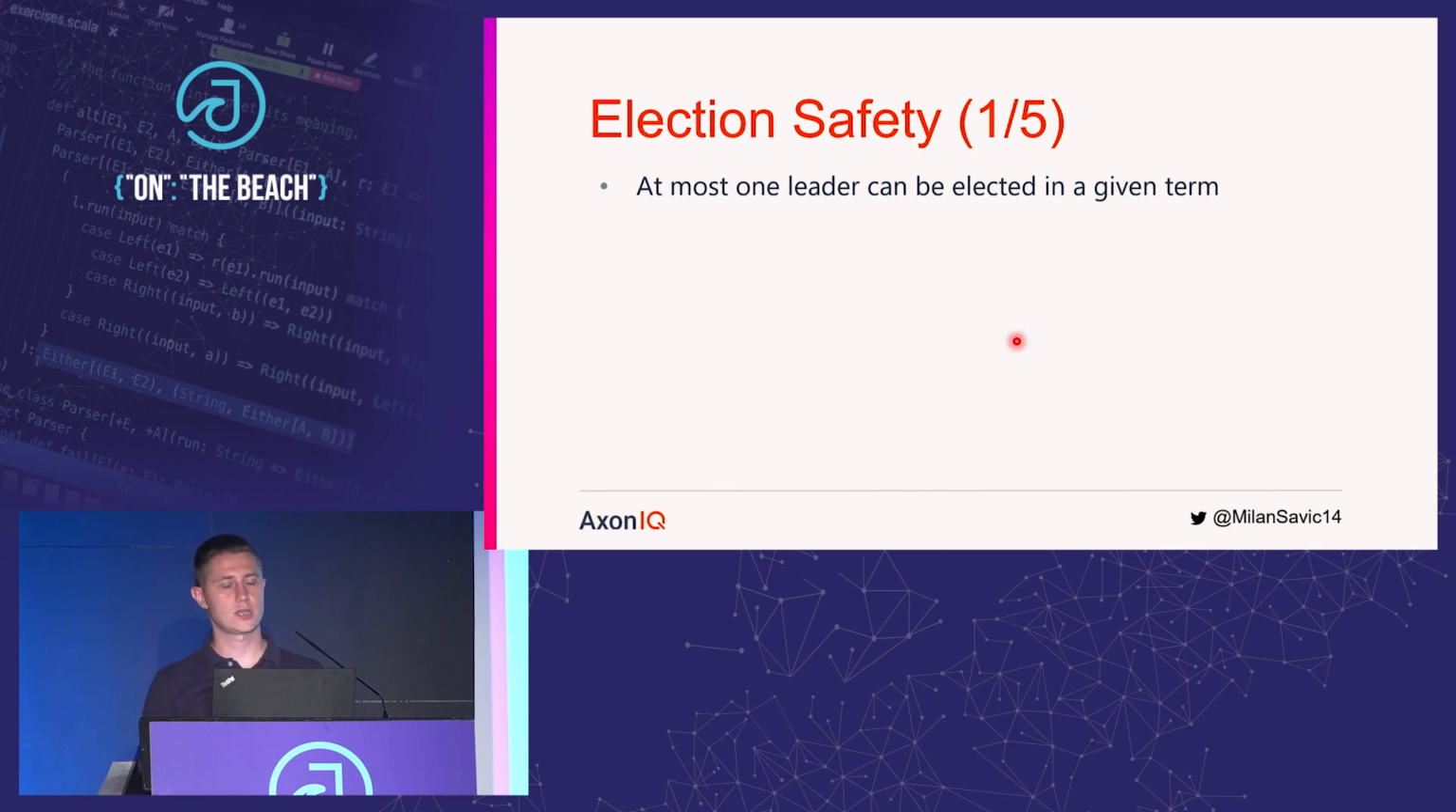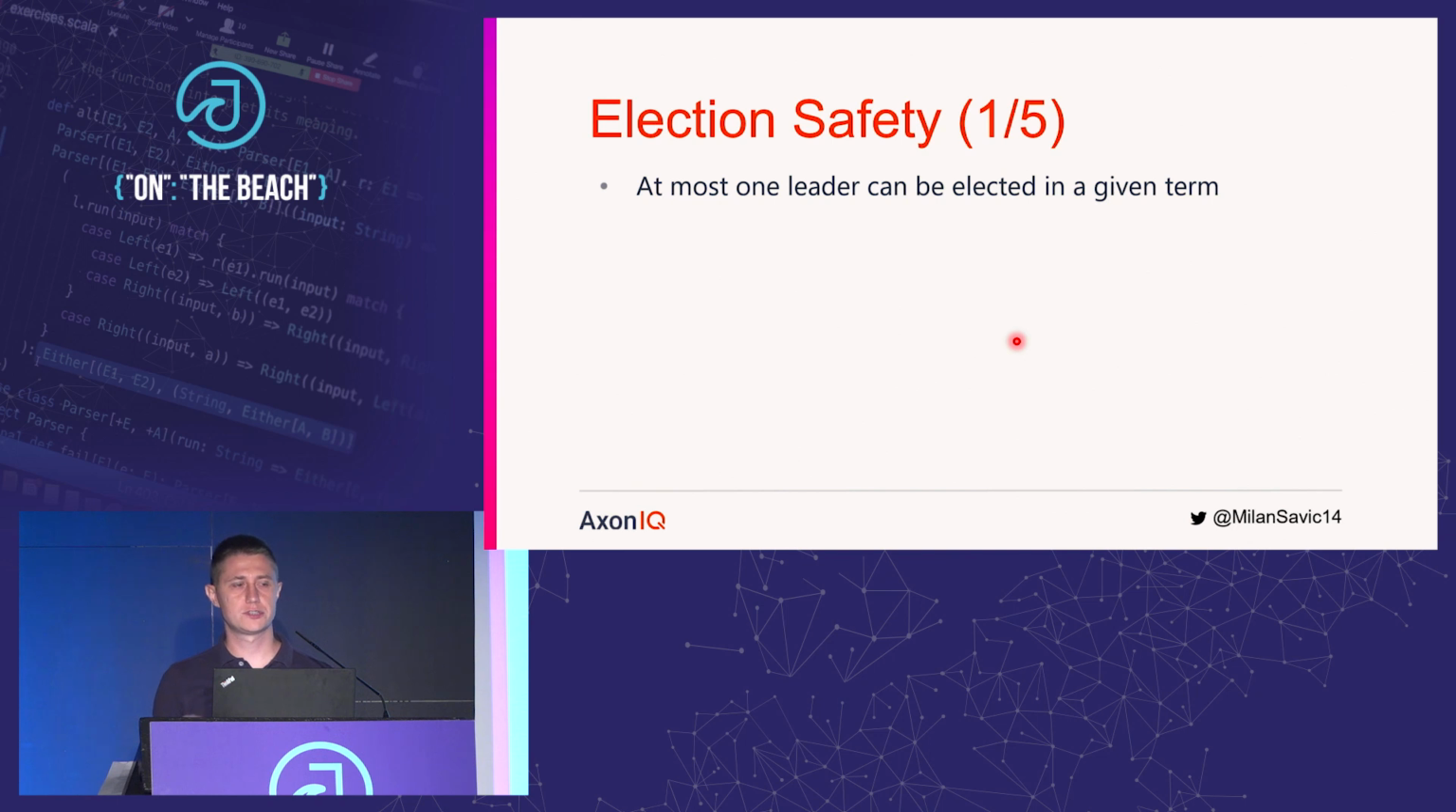I stated some rules. However, those rules do not guarantee us any safety. There are 5 safety rules proposed by Raft, and we are going to walk through those here quickly. The first one is election safety. I already mentioned this one. If we have a rule that a majority of votes is required for a candidate to become a leader, and if a follower can vote at most once, we cannot have more than one leader in our cluster.